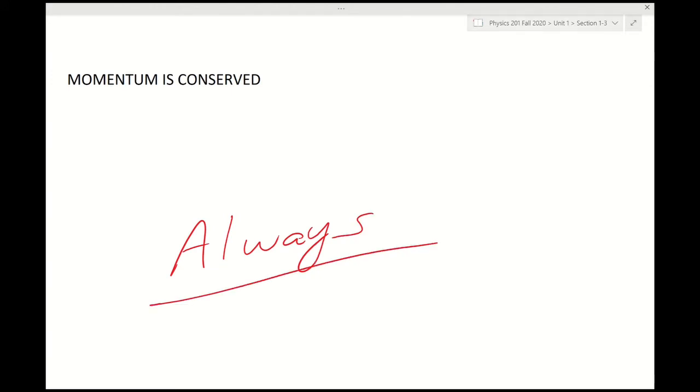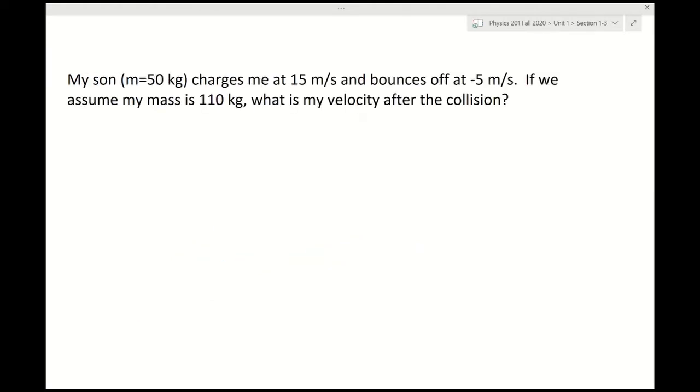So suppose my son charges at me at 15 meters per second and bounces off at negative 5 meters per second. If we have his mass as 50 kilograms and we assume mine is 110 kilograms, what is my velocity?